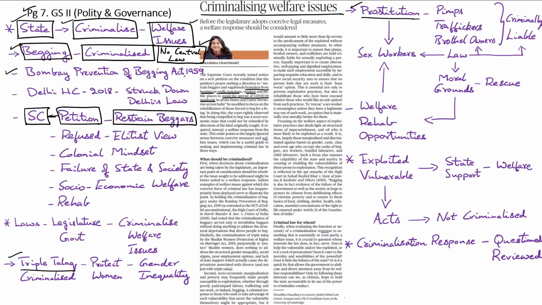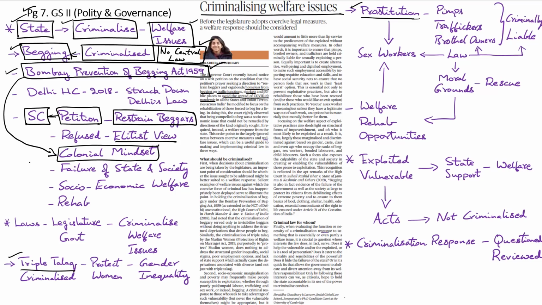But several states have criminalized the act of begging by adopting the Bombay Prevention of Begging Act of 1959. This law, which has a deep colonial hangover, criminalizes begging and it carries a penalty of detention of 3 to 10 years in beggar homes. So the response of the state in treating begging as a criminal offense is based upon an elitist view and the colonial mindset. Because see, traditionally in India, the act of seeking alms has been accepted as it represents a state of weakness on the part of the beggar.